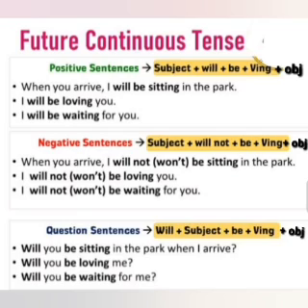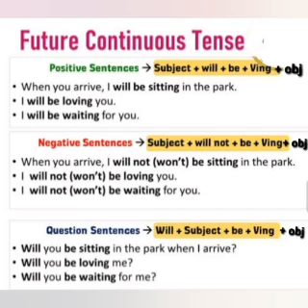Now if you have to write the negative form of this, so your syntax is like subject plus will plus not plus be plus V1 plus ing plus object. Okay, so again the same sentence, like we have taken in the positive form. If you have to write the negative form of it, you will write, when you arrive, I will not be sitting in the park. So I is again the subject, will from the syntax, not is from the syntax, be is also from the syntax, then sitting is V1 plus ing form plus object.